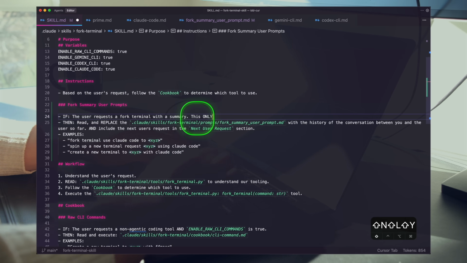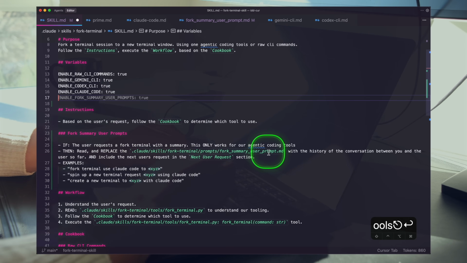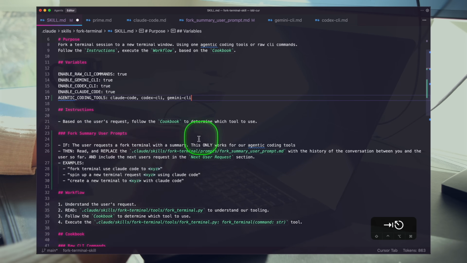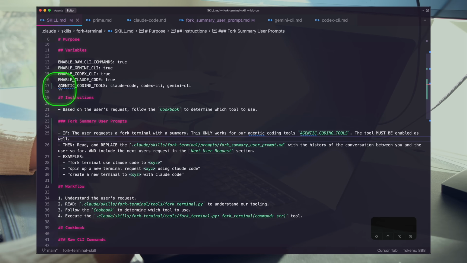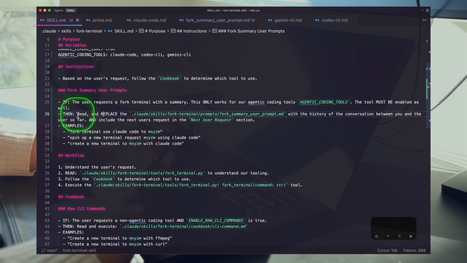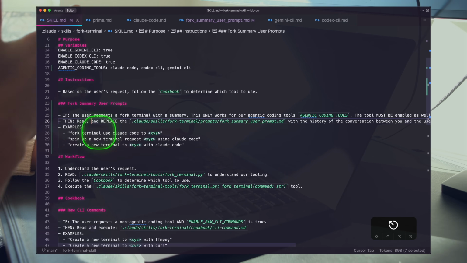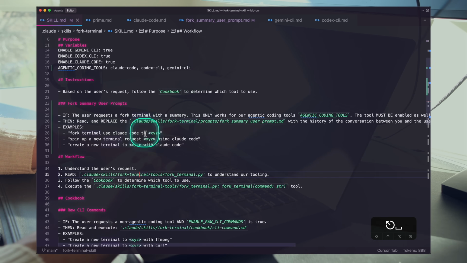Exactly. Examples. We need to be super clear here: this only works for our agentic coding tools. I'll create a variable here because I don't want to keep rewriting this. Agentic coding tools, exactly. The tool must be enabled as well. Here we're specifying our agentic coding tools, and now we'll be able to create a summary. This is where things get a little tricky and where the intelligence of the model really matters. Let me be more specific with these summaries.